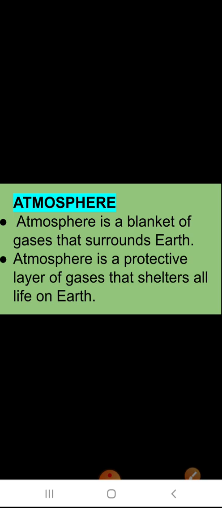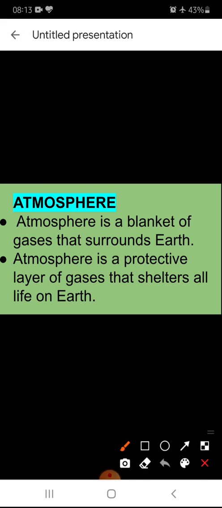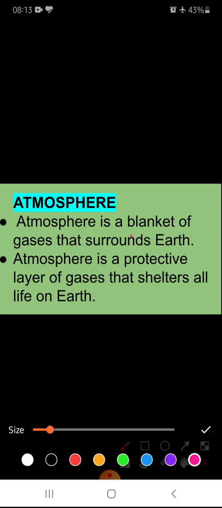We can say atmosphere is like a blanket of gases. Why gases? Because many gases are present in the atmosphere, not only oxygen, other gases are also there, like carbon dioxide, nitrogen, and other gases like argon. All these are present in the atmosphere. It is a mixture of gases that surrounds the earth.